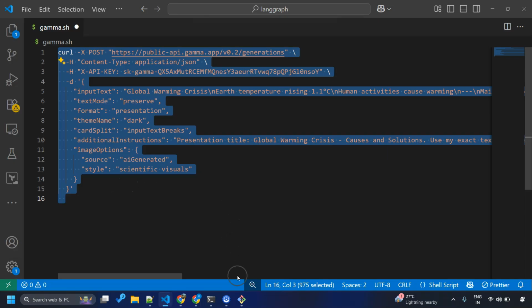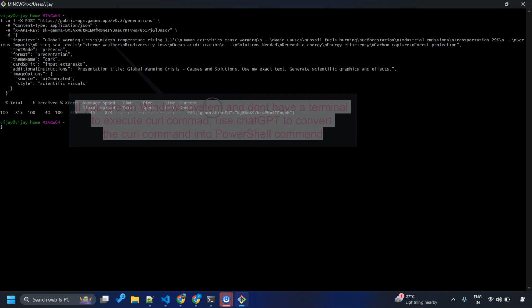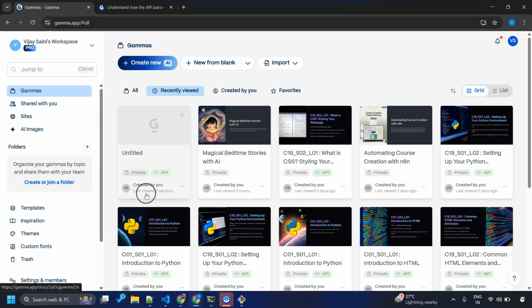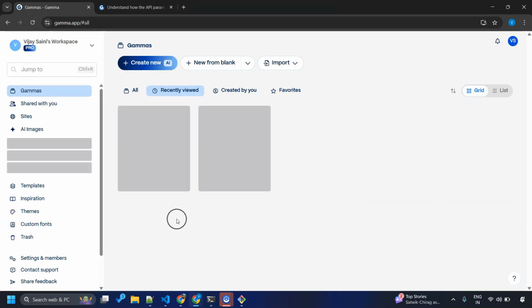Okay, now let me take this curl statement and go to a shell where I can execute the curl commands. I'm using Git Bash. Okay, and as you can see, in response I have got a generation ID. This means our presentation must have started getting created. So yes, created by you some 11 seconds ago. Let me refresh this to see if this is the one.